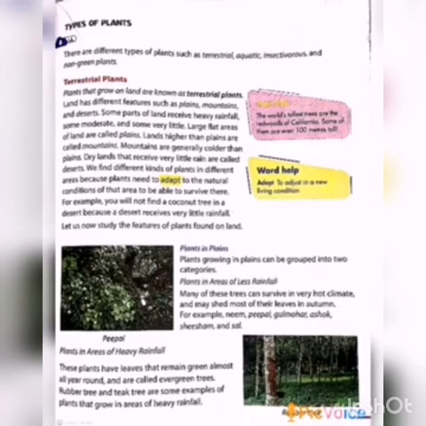First one, plants in plains. Plants growing in plains can be grouped into two categories: plants in areas of less rainfall, and plants in areas of heavy rainfall. First, plants in areas of less rainfall.